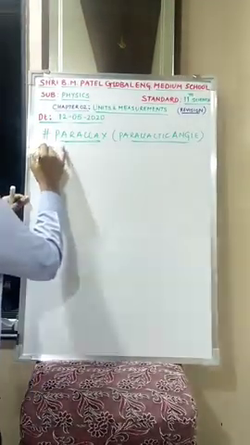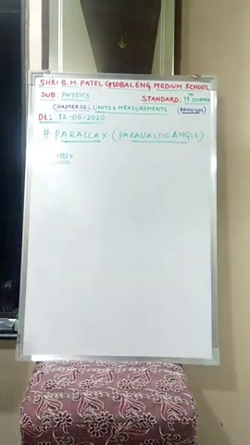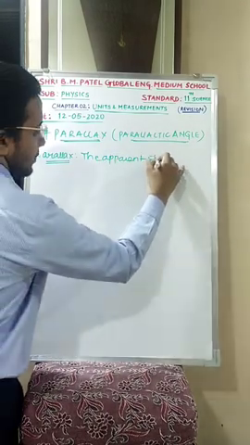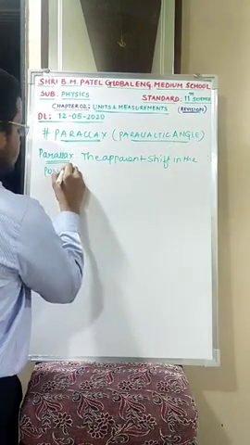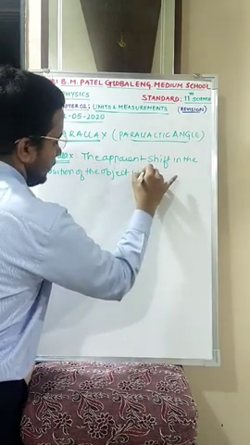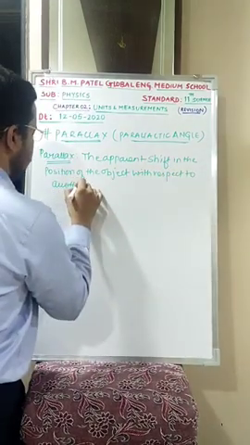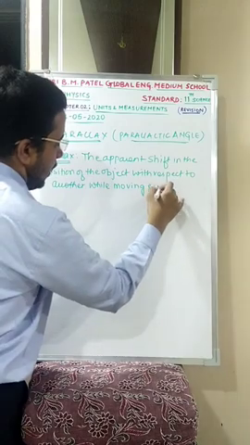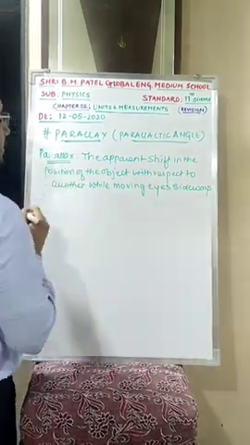So parallax can be defined as the apparent shift in the position of the object with respect to another, while moving your eyes sideways. Clear? This is nothing but parallax.